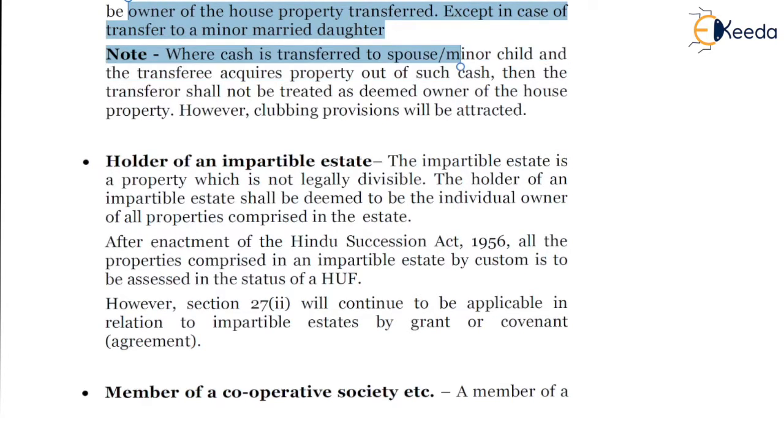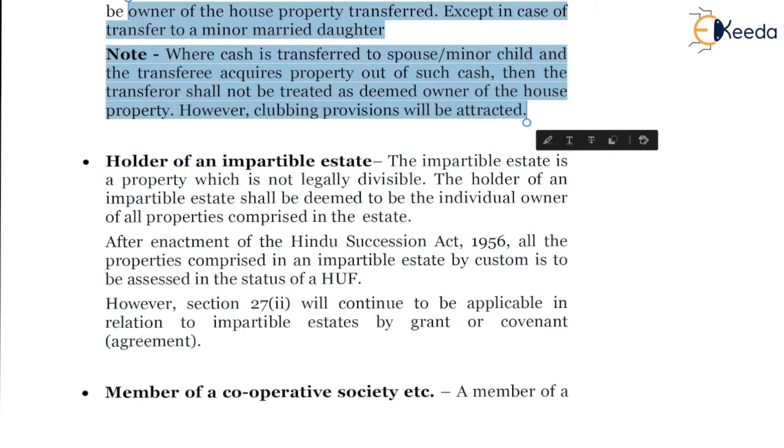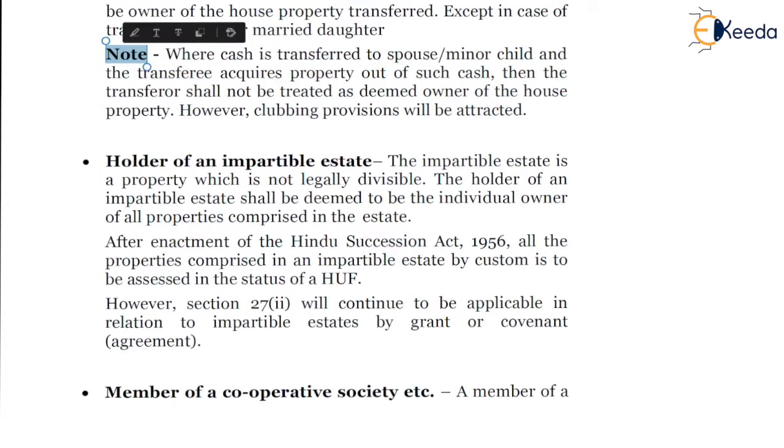Note, where cash is transferred to a spouse or minor child, and the transferee acquires property out of such cash, then the transferor shall not be treated as the deemed owner of the house property. However, clubbing provisions will continue to apply. So this is a sort of exception, and also for a minor daughter, property transfer to a minor daughter is an exception.